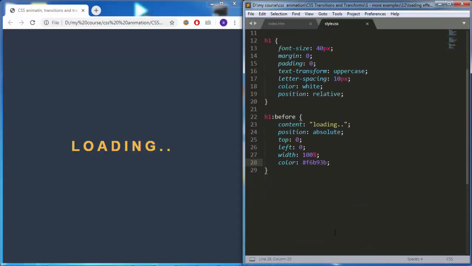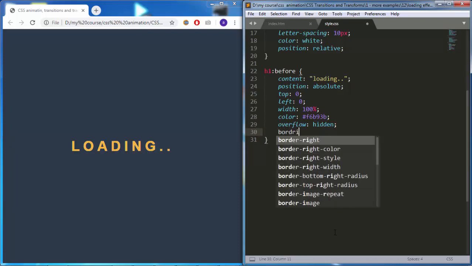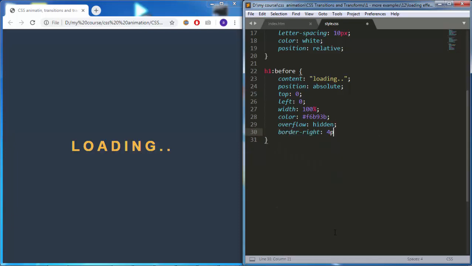I will go right here inside the before pseudo element and add overflow, hidden. Then border right, 4 pixels, solid, and our yellow color. Cool! So now you can see the text has a right border that will move along with it and fill the white text with the yellow one. Now we just need to work on animating this yellow text.